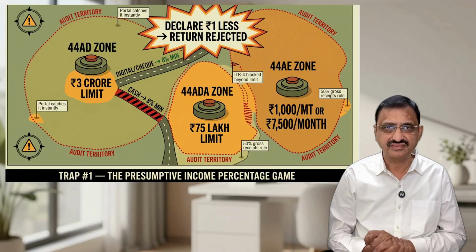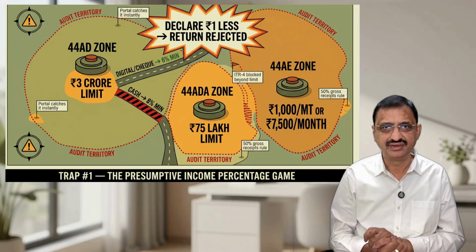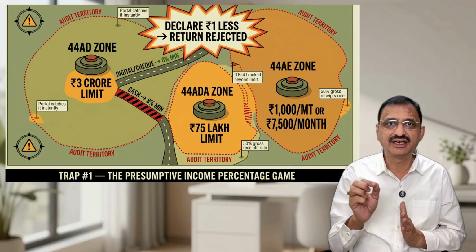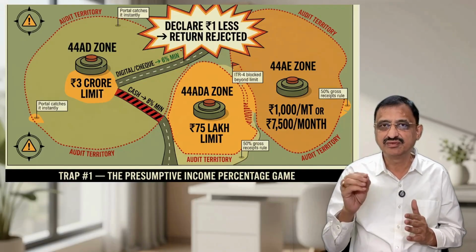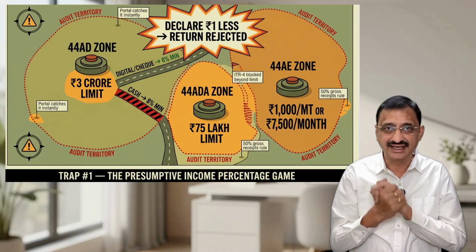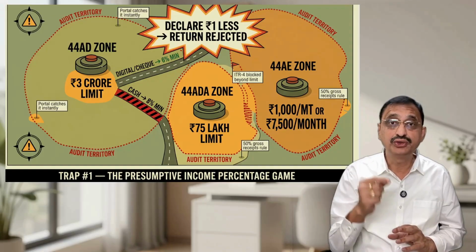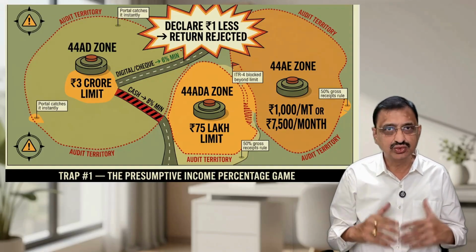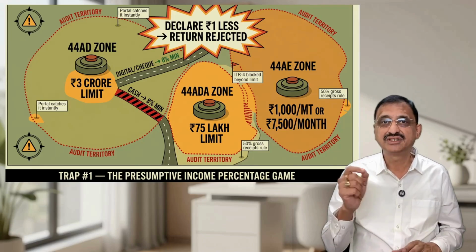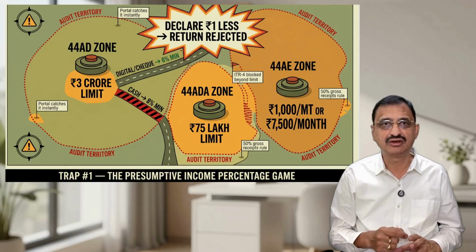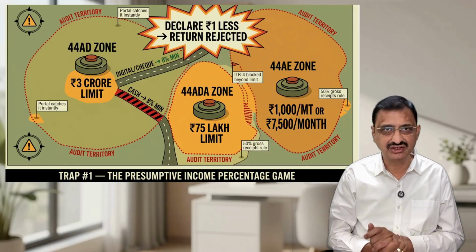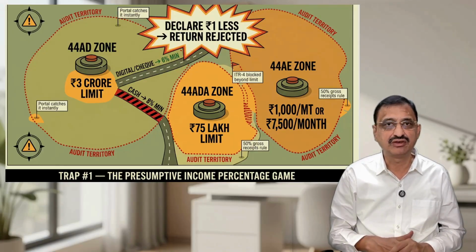Trap 1, the presumptive income percentage game. This is where most people slip up. Under Section 44AD, you declare a percentage of your turnover as income. But the percentage depends on how you receive the money. Receipts through account payee cheque, bank draft, or electronic modes: minimum 6% of the turnover should be your income. Receipts in any other mode, for example cash: minimum 8% of the turnover to be your income.